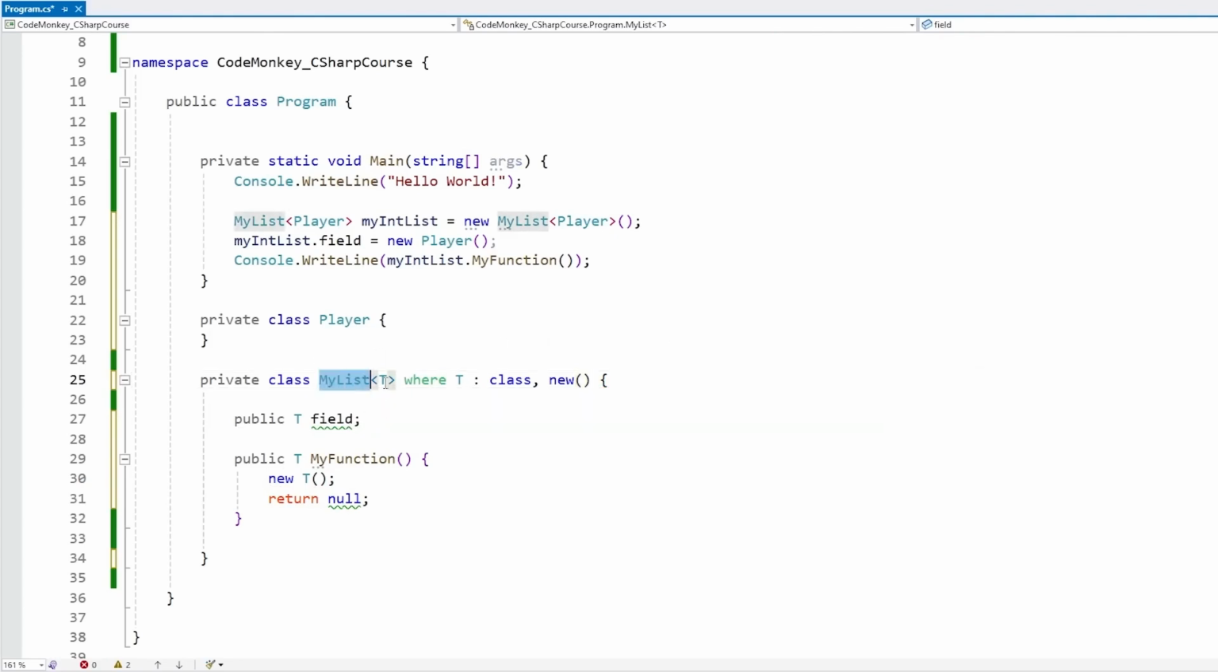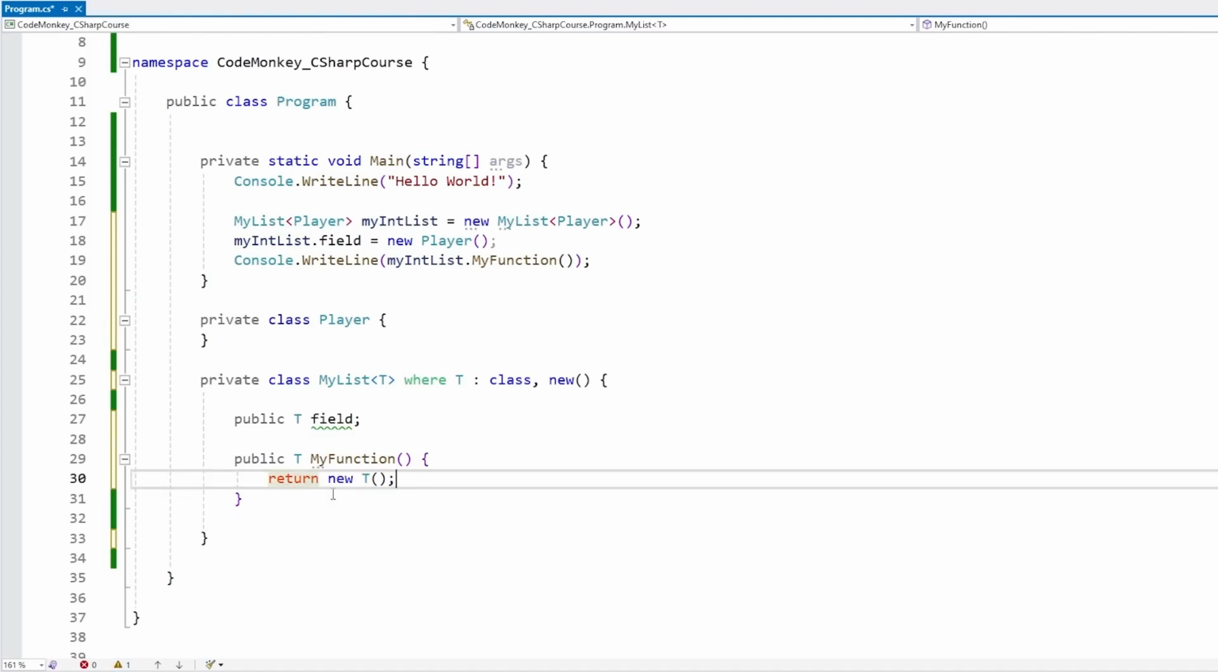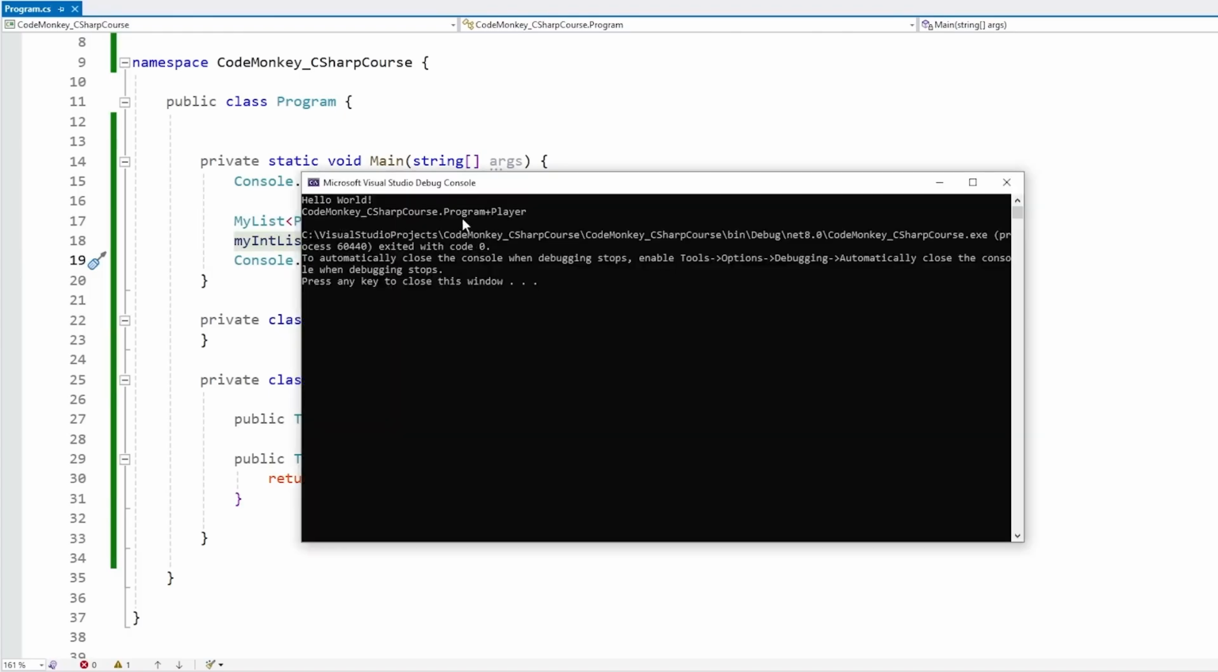So now we can use this class with any generic type as long as that generic type is a class and has a parameterless constructor. Over here, the player by default has some kind of parameterless constructor. So yep, this one is perfectly valid code. And over here, we can do new T in order to construct a brand new player. For example, we can put this on that one, and this one is going to construct a new object of type P, which in this case is going to be the player. So when we run this, it should say something of type player. And there it is.